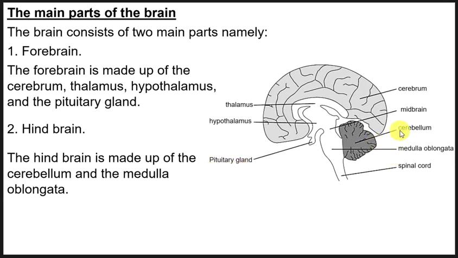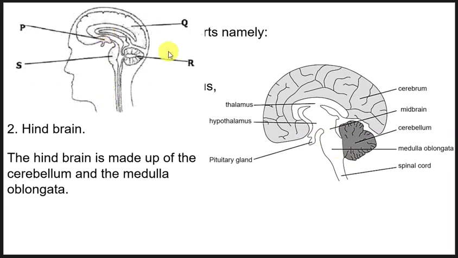Then this part here we have the cerebellum. Then this part here is the medulla oblongata. Then the down part here is called the spinal cord, okay. So these are the ways the brain can appear in different books and also exam papers. Like for instance, in an exam paper they can bring the question on the brain like this one here, okay.